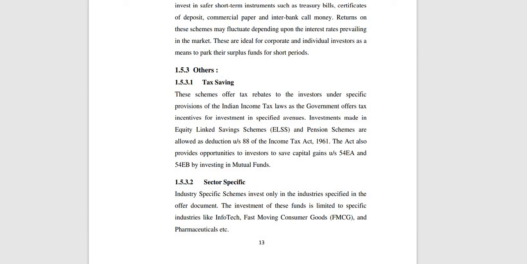Now we can study how to invest in a scheme of a mutual fund. Mutual funds normally come out with advertisements in newspapers with the publishing date and schemes. Investors can contact agents or distributors of mutual funds, who are spread all over the country, for necessary information and application forms.